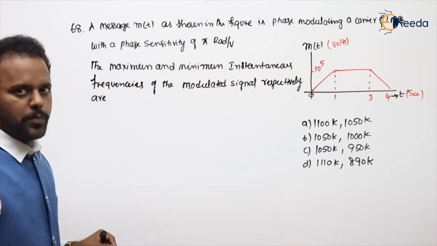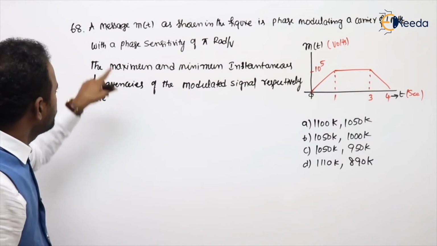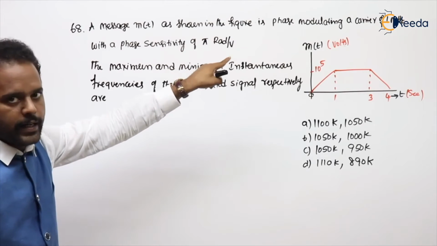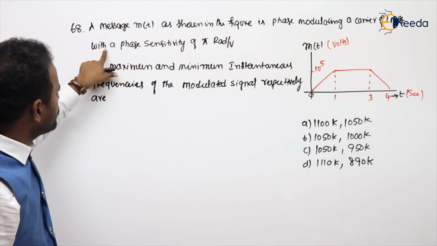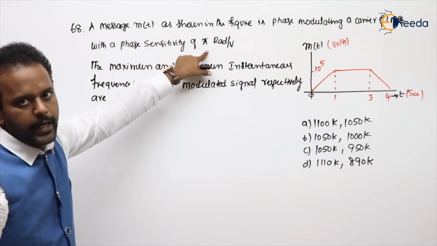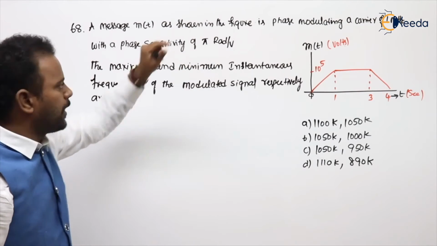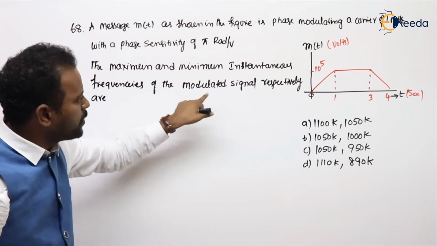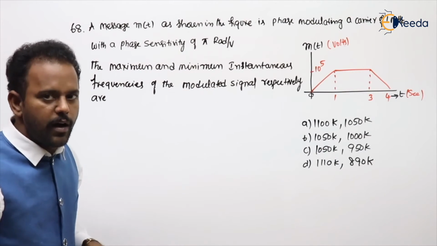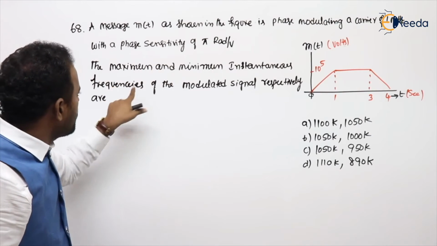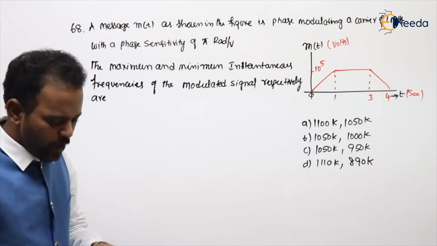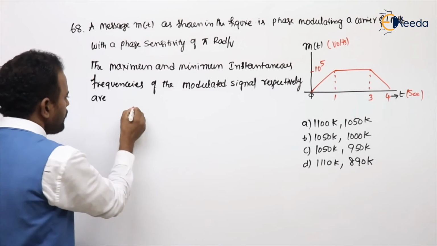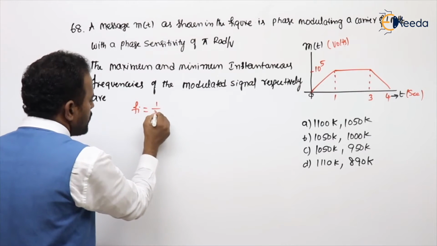Next, see one of the good problems on the instantaneous frequency. A message m of t, as shown in the figure, is phase modulating a carrier of 1 megahertz with a phase sensitivity pi radian per volt. Phase sensitivity means Kp value. The maximum and minimum instantaneous frequencies of the modulated signal respectively are? Whatever it may be, what is the formula for instantaneous frequency? In the previous slide, given Fi equal to 1 by 2 pi